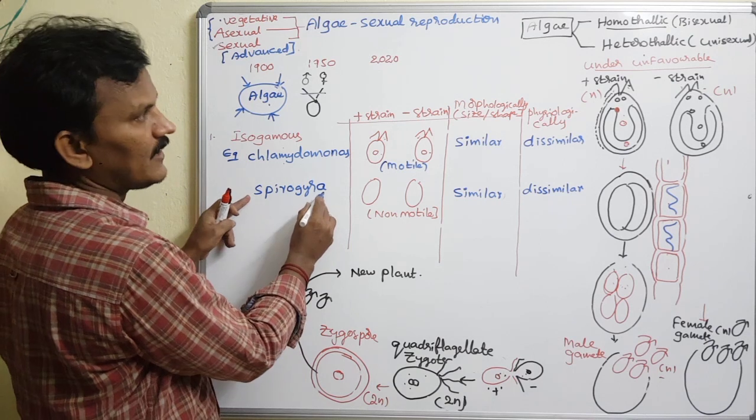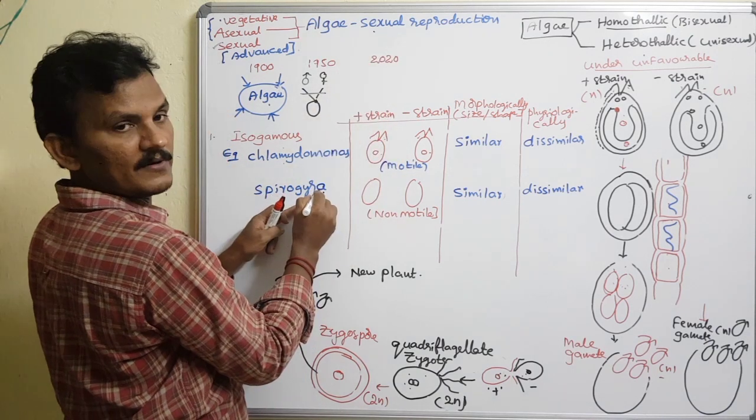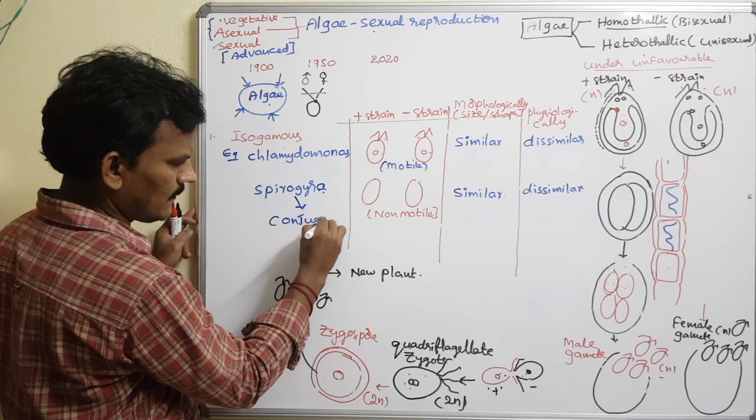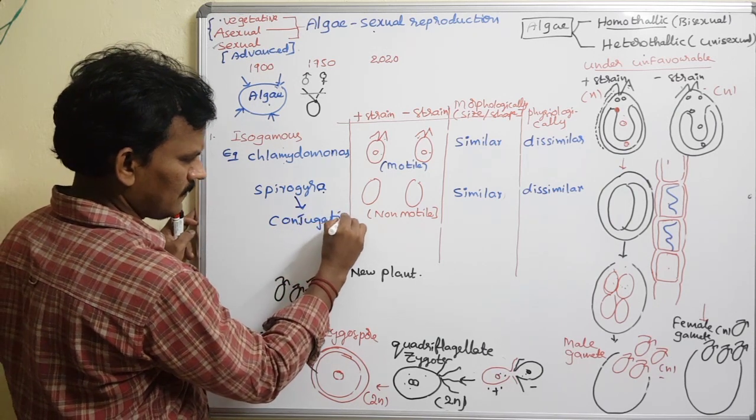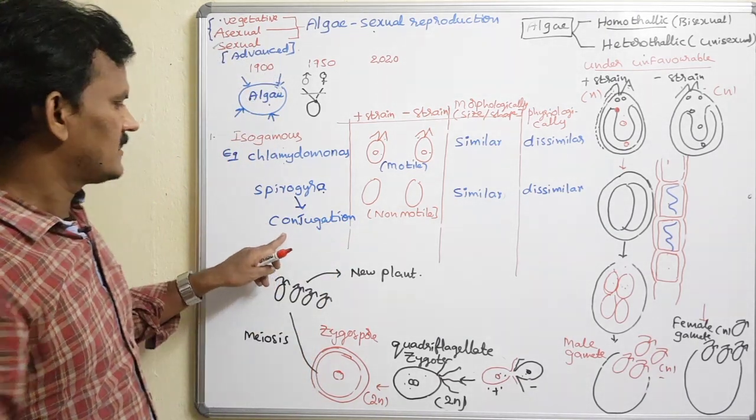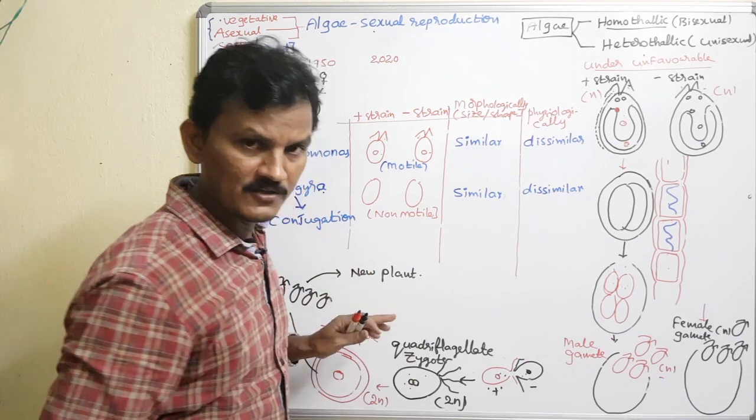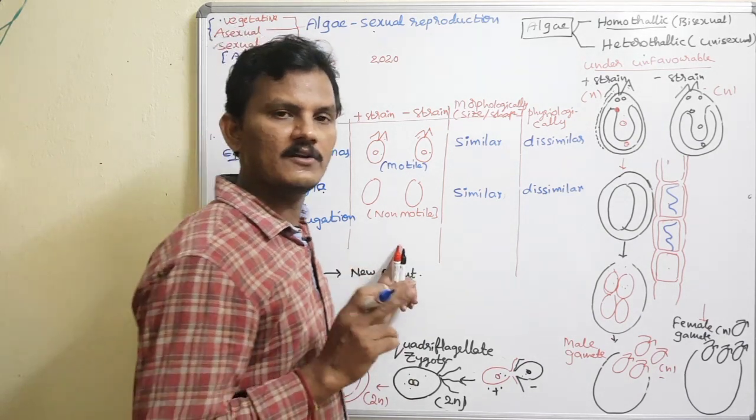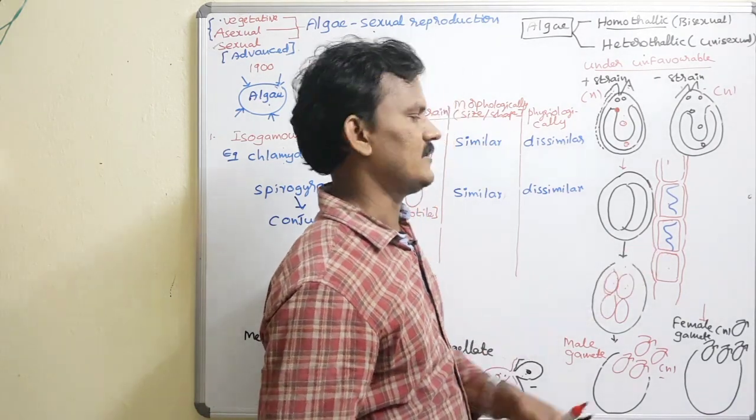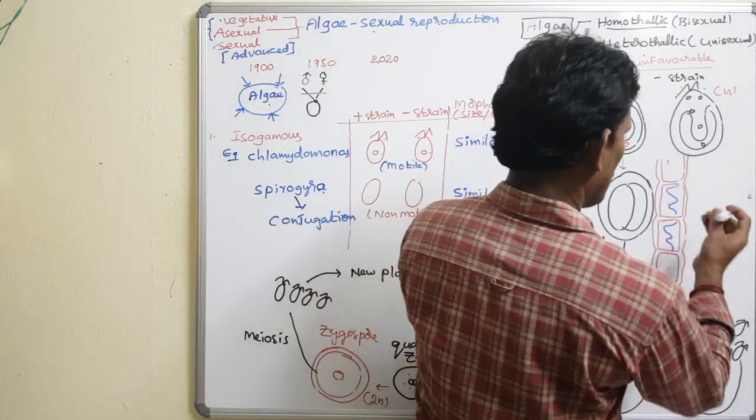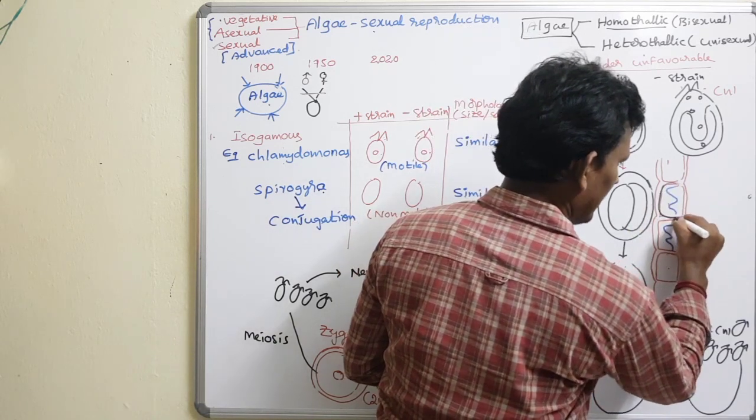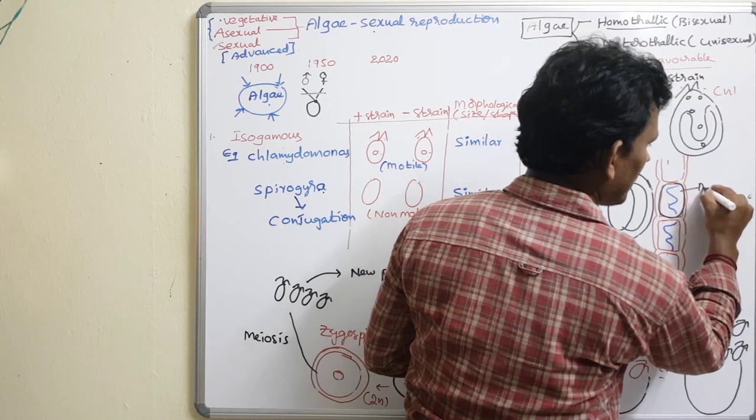But in Spirogyra, the sexual mode of reproduction is called the conjugation process. Conjugation is completed by 2 methods: scalariform conjugation and lateral conjugation. Now I am going to explain direct conjugation. In direct conjugation, this is the cell that acts as the male gametangium.